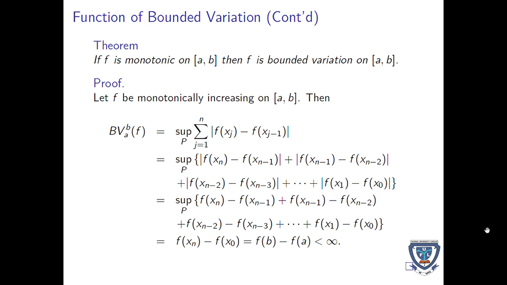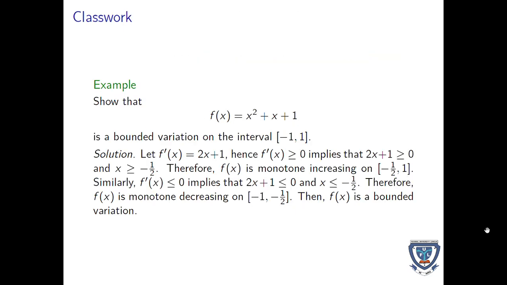When you do a proper simplification, some of the terms will cancel each other out, and we have f of xn minus f of x0 remaining. So f of xn, we call our f of b, while f of x0, we call our f of a, which is also finite. Let's show with an example what we mean by a monotonically increasing function.